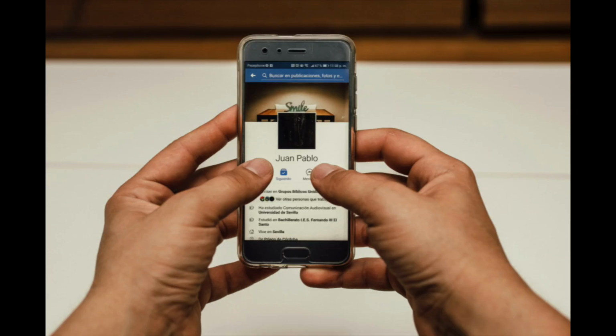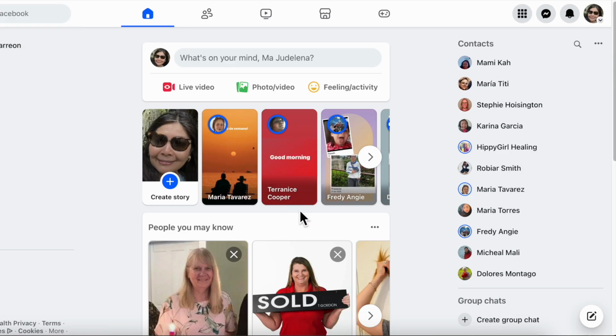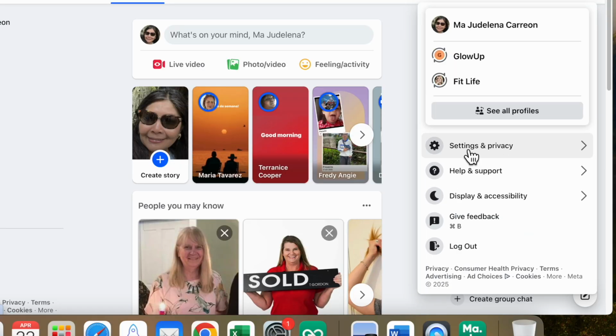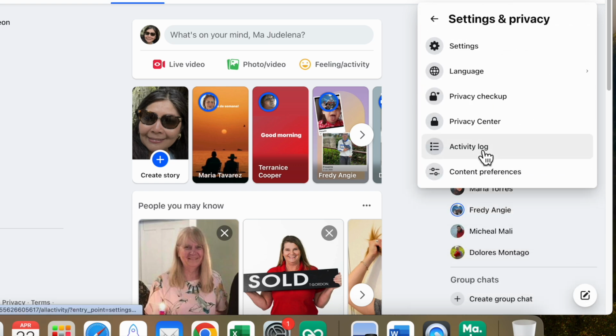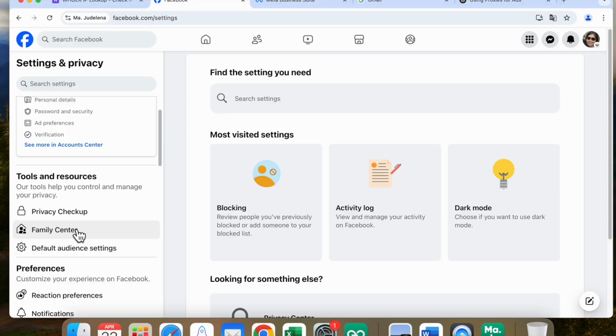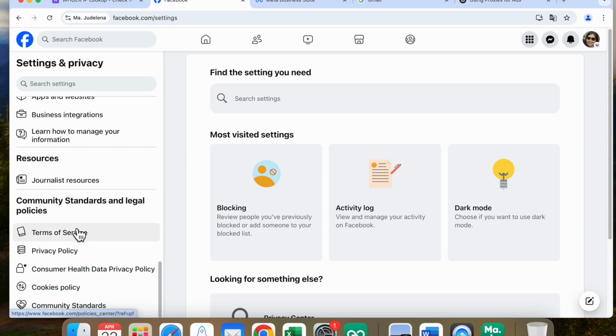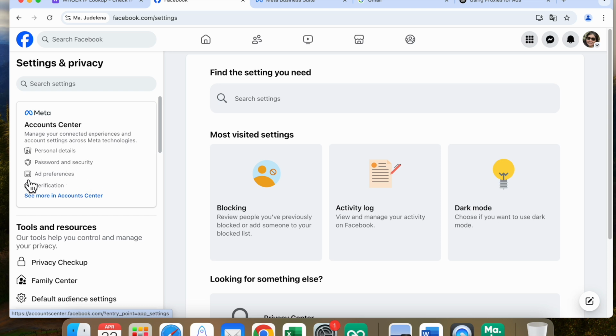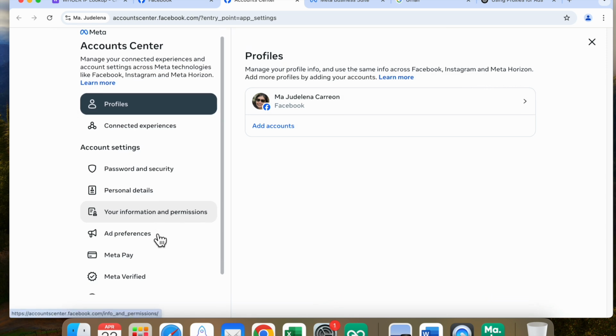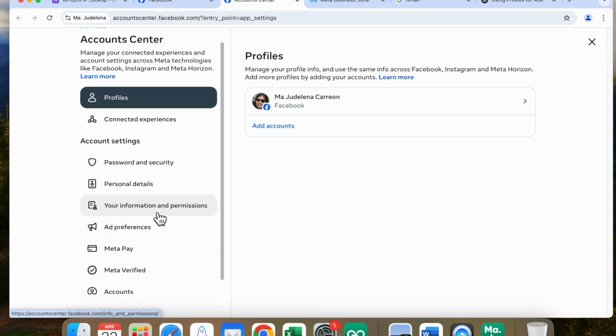Now let me show you how you can check your primary location on Facebook. This is one of my profiles. If you go here, you will see your profile photo, and just click settings and privacy. Go to settings. Here you can see your information, but Facebook keeps on changing. If you have your Meta account center showing here, just click here because in my case I already have that set up. So just see more in account center, and here you will see your information and permissions.